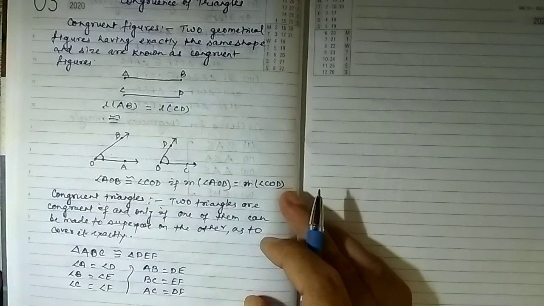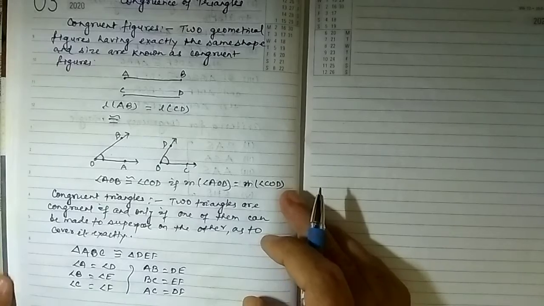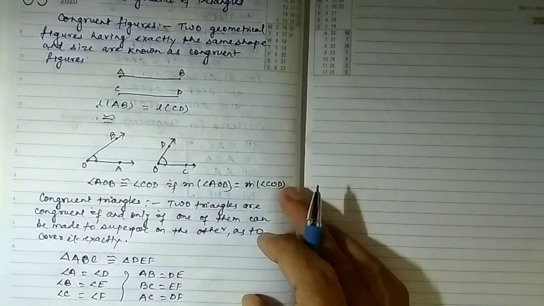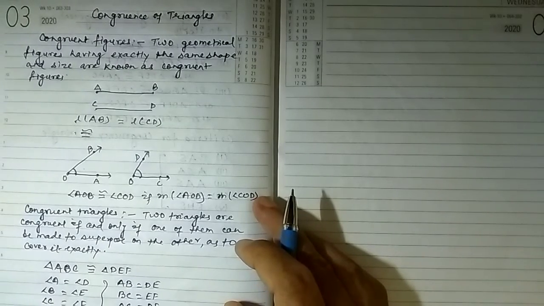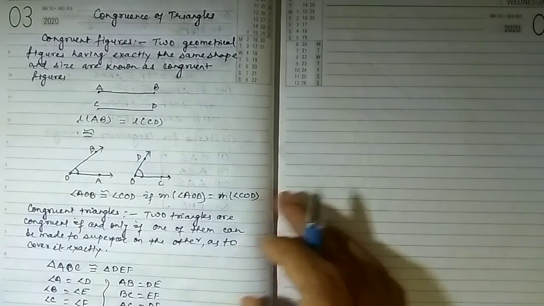Now there are some quite obvious results of the congruence relation in the set of all triangles.